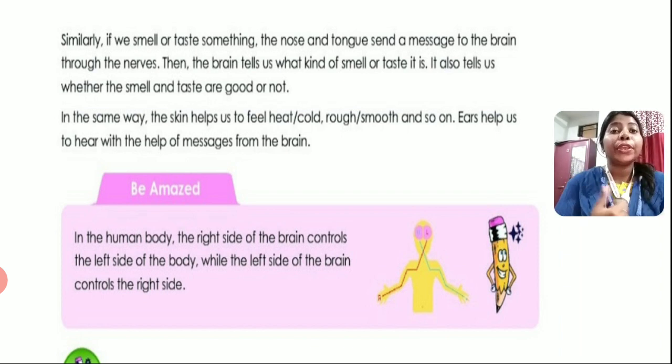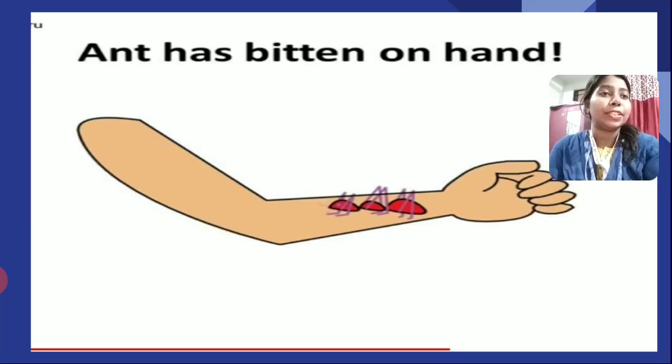Ears help us to hear with the help of messages from the brain, as I gave you the example of hearing the sound of a car that is coming. So these are the functions of the sense organs, which along with the brain they perform, in sending and receiving the messages. Am I clear? Okay, now let us see one situation.